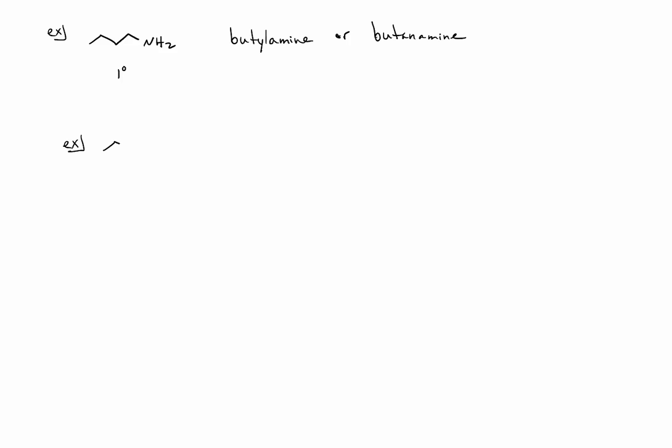Secondary amines are named as substituted primary amines. So I've added a methyl group to the primary amine above. I now have a secondary amine. This is named N-methyl butylamine.